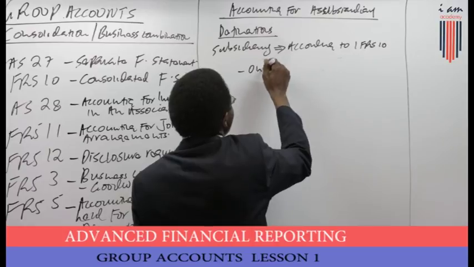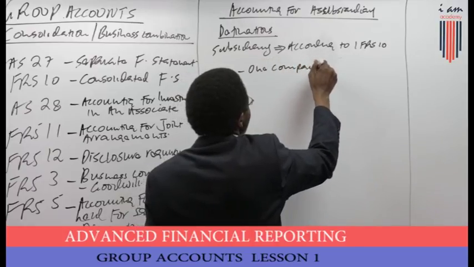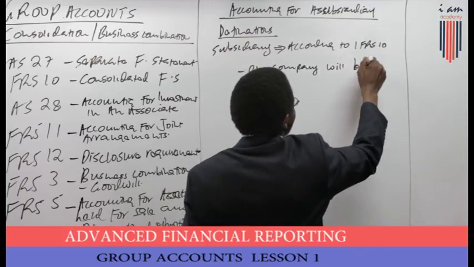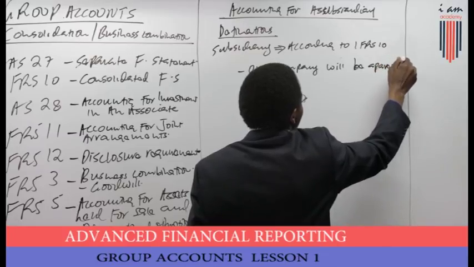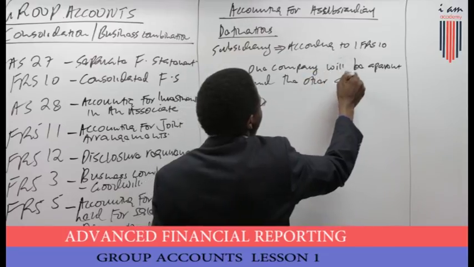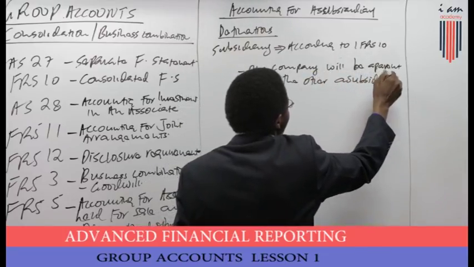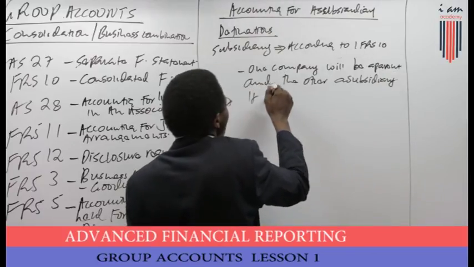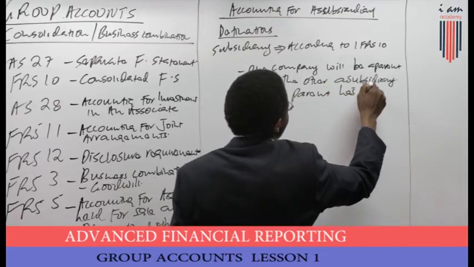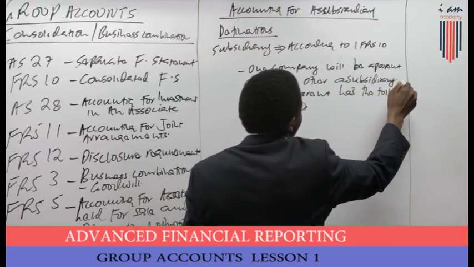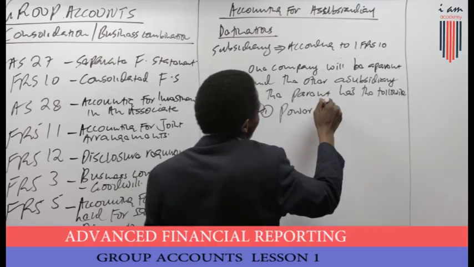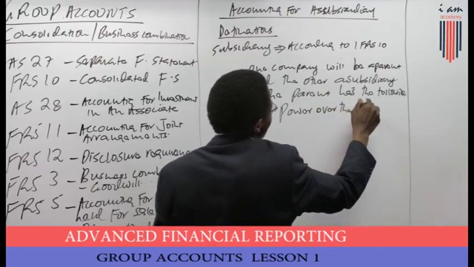One company will be a parent, and the other a subsidiary. If the parent has the following: one, power over the investee.